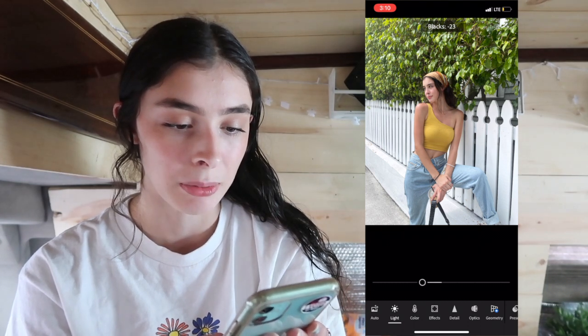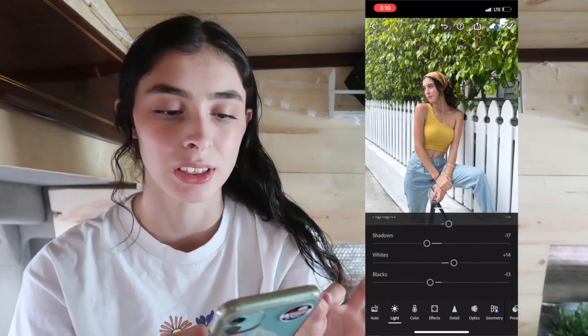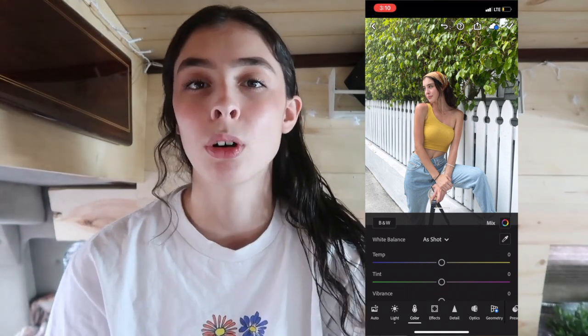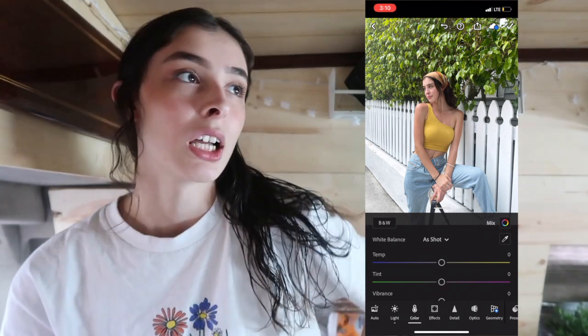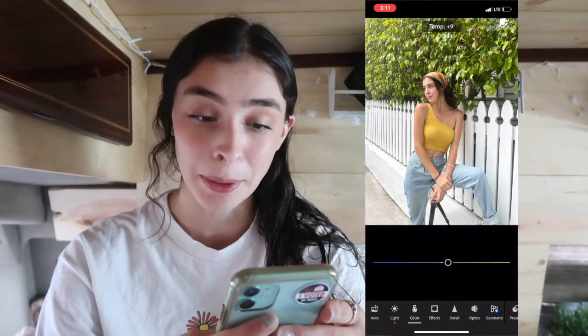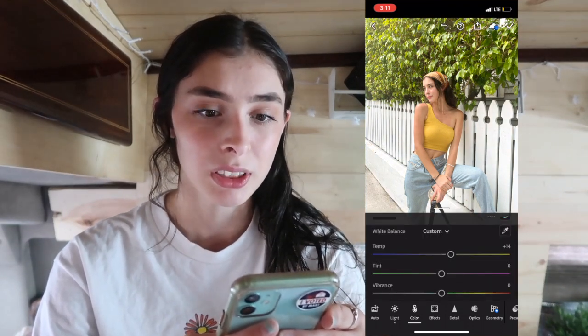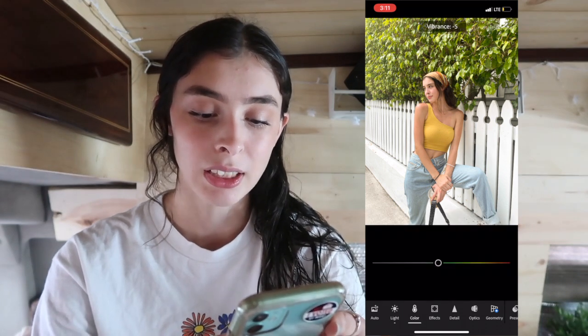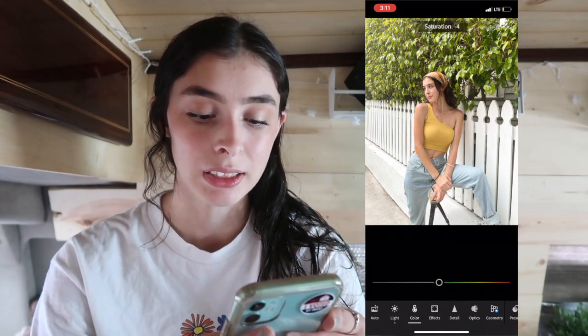And then the blacks I'll probably put down just a little bit. I really like my pictures to be more on the warm side, just more browns and whites and overall really warm. So I'll probably put the temperature up just a little bit, and then leave the tint, and I'm going to take the vibrance and put it down as well as the saturation, and you'll see why.